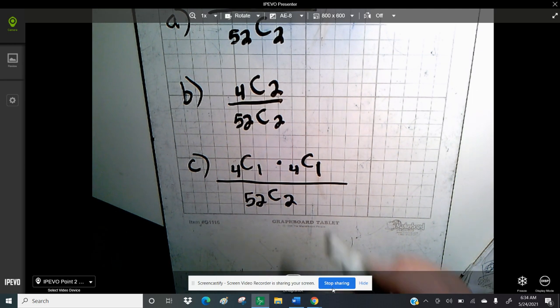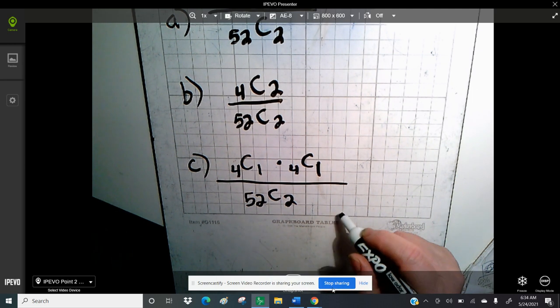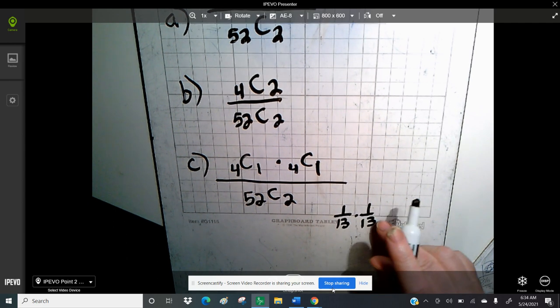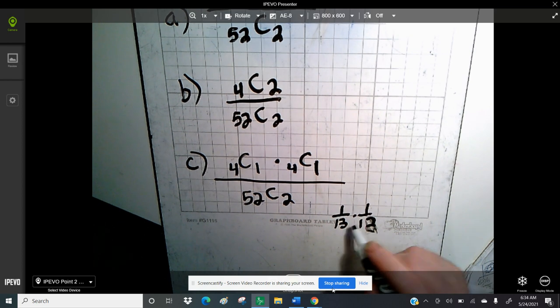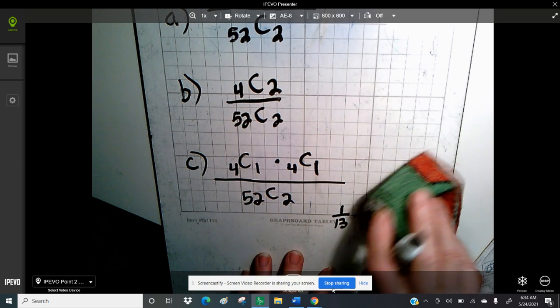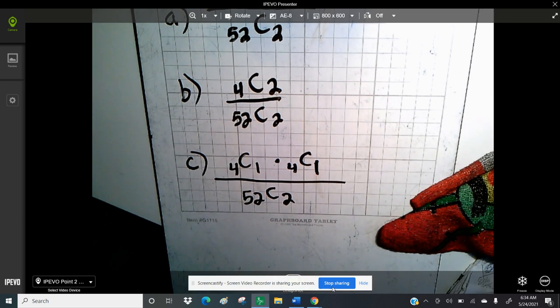Now be careful, because if you had done like 1 out of 13 times 1 out of 13, or 1 out of 12, or done it that way, that's forcing it to be a permutation. So you have to be careful if you're going to be doing it that way. All right, I hope that helps.